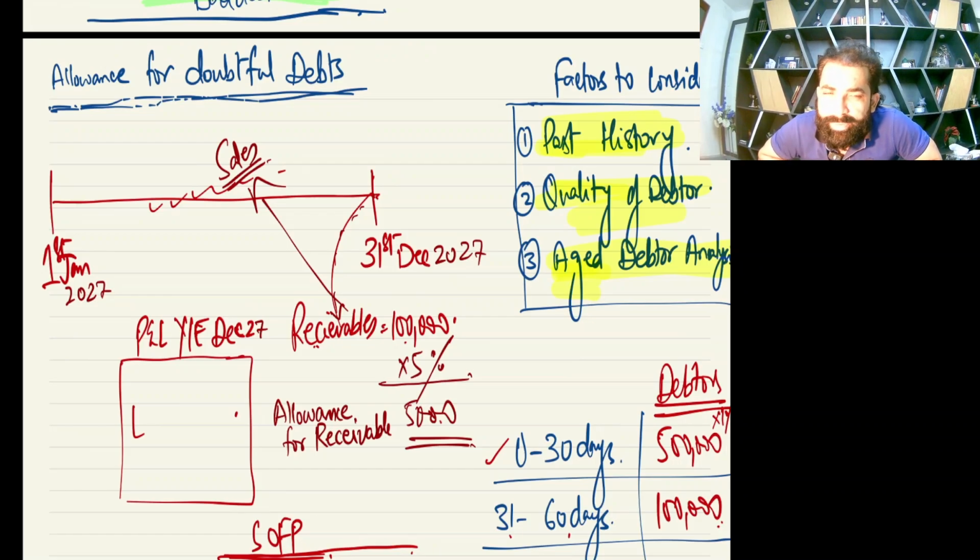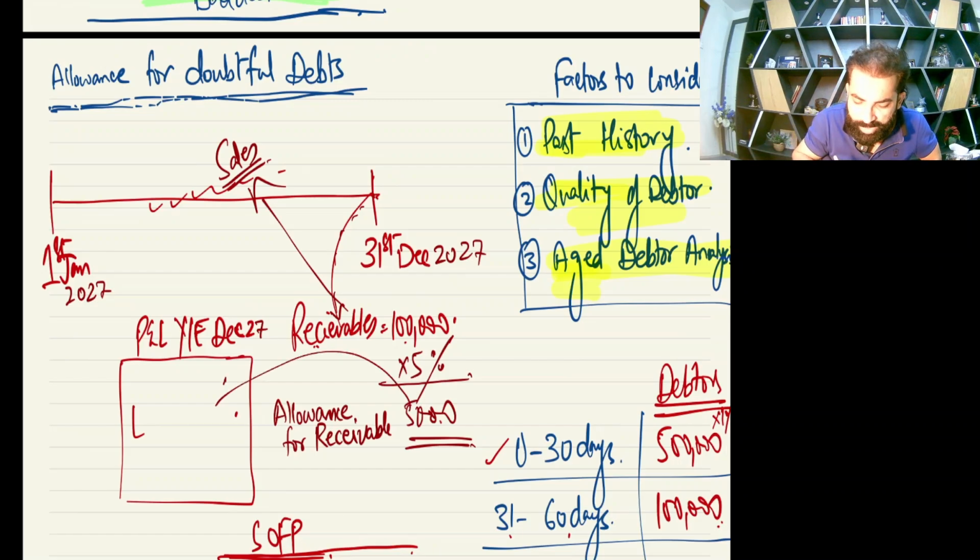So according to the prudence concept, what is the line? Just repeat with me: losses should be booked immediately if the condition exists, if bad news is there. So we will book this loss of 5,000 immediately in the P&L.